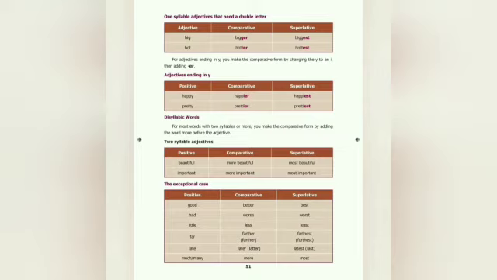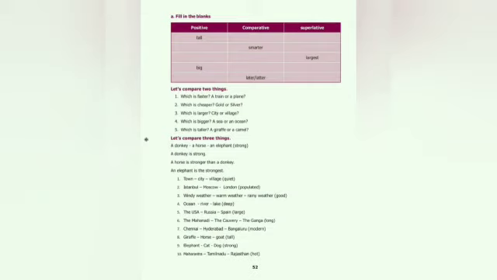Then you have to double the letter, I said, no? If the last three letters of the word have the pattern consonant, vowel, consonant, you see, consonant, big, consonant, and then vowel, and then a consonant, then you have to double the last consonant, that is G. Big, bigger, biggest. I make it clear, children. You see how the word is formed: consonant, vowel, consonant. Then you double the consonant at the end. Bigger, biggest. And you add er and est.